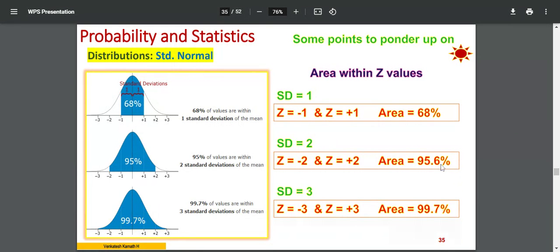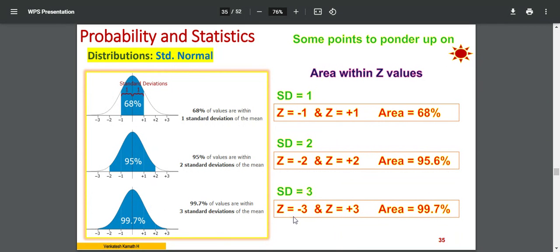The exact value for 95% is Z equal to minus 1.96 and plus 1.96. For ease of calculation, we take minus 2 and plus 2. In GATE, you can take it. It is allowed. I have seen some solution schemes where the answer with plus 2 and minus 2 matches their key answer. So you can take plus 2 and minus 2. You need not worry about 1.96. There is something interesting that I'll tell you later.